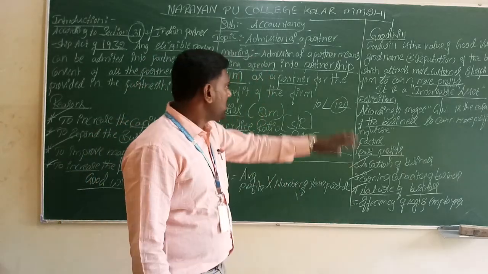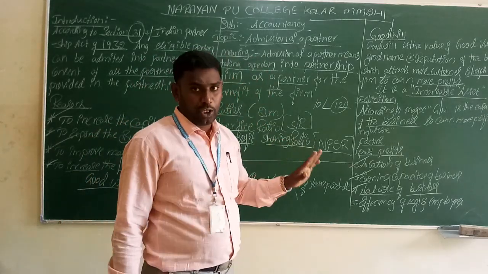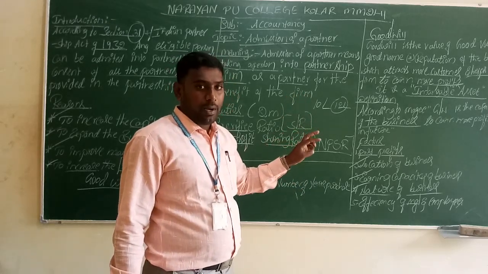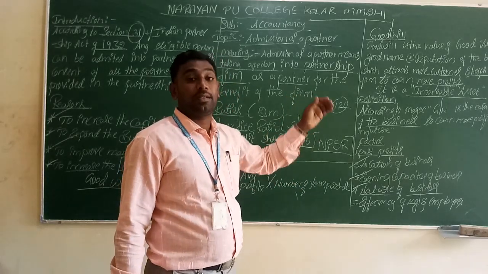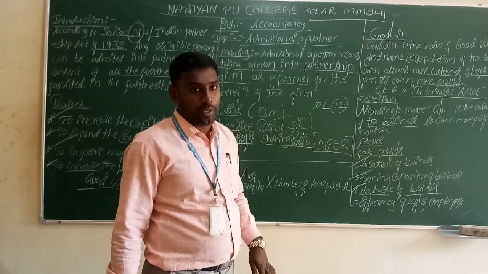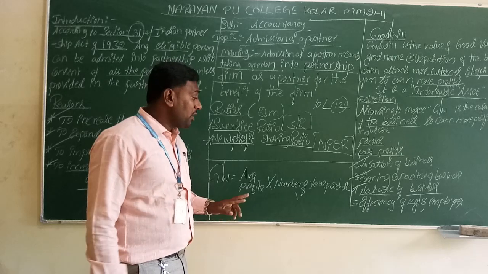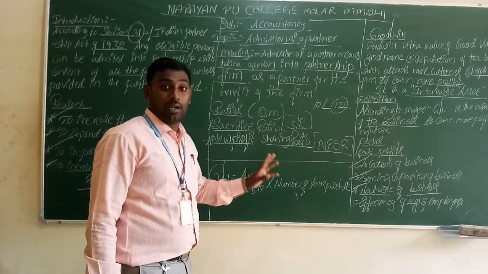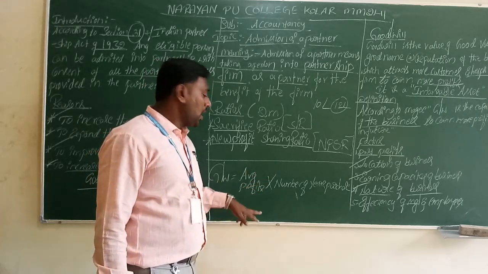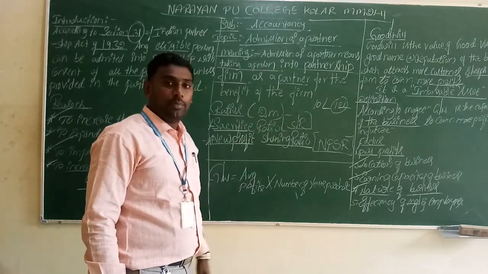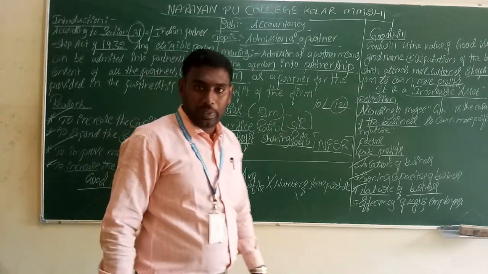This is a brief introduction about the admission of a partner and some important factors in this chapter. Based on that, we move to the problems. First we solve some problems regarding goodwill, later we solve problems for the admission of a partner.